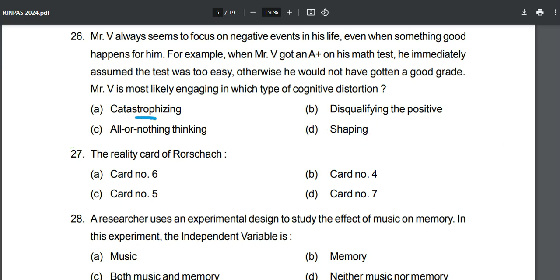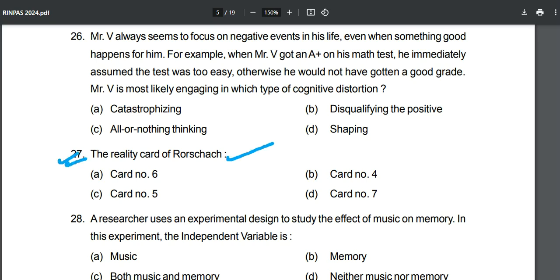The correct answer is all or nothing thinking. Don't assume that this question will get repeated, but it's okay. It's just the year 2024, but the likelihood of this repeating once again is very slim. Now we will talk about the next question, the reality card of Rorschach.